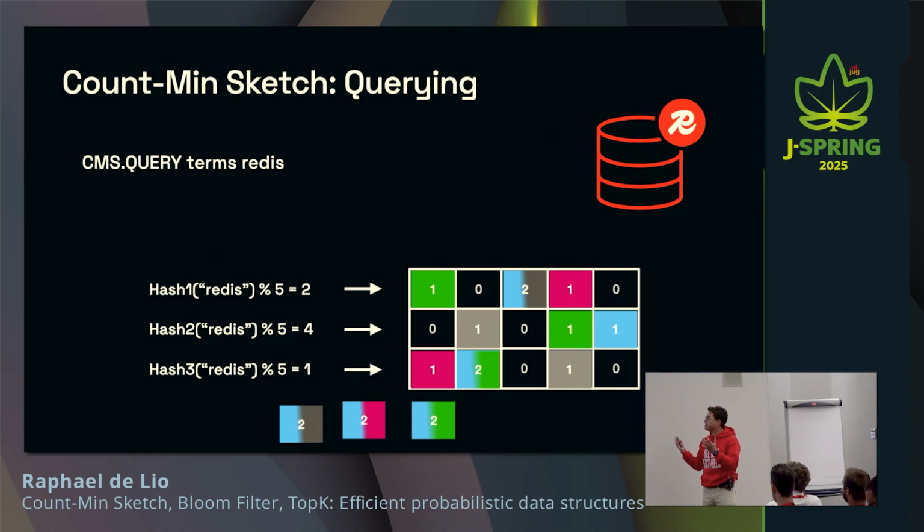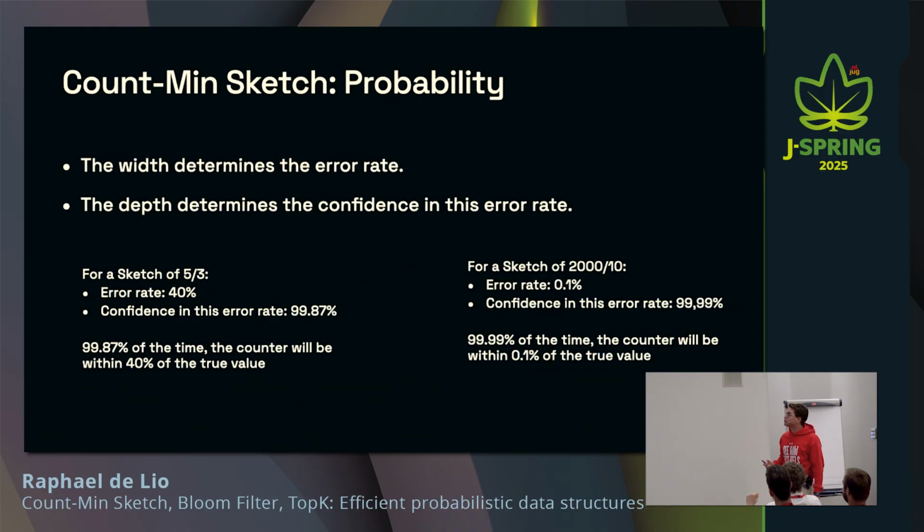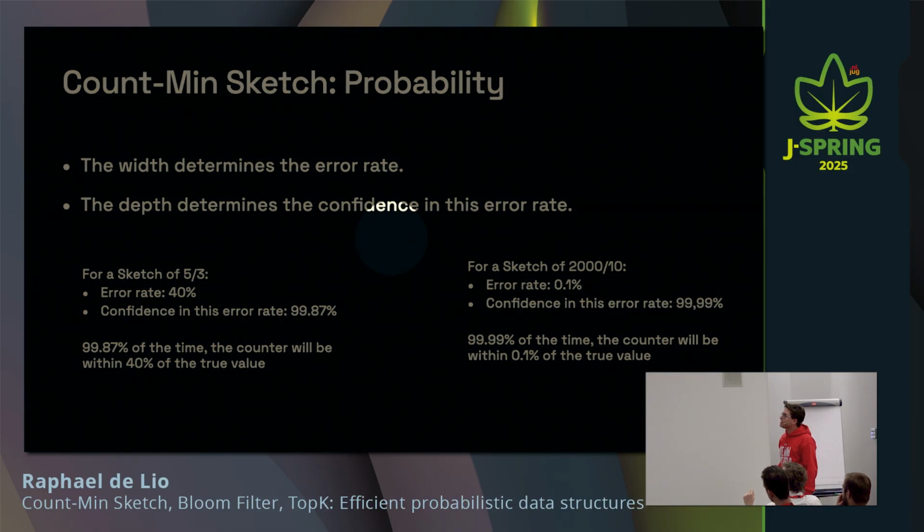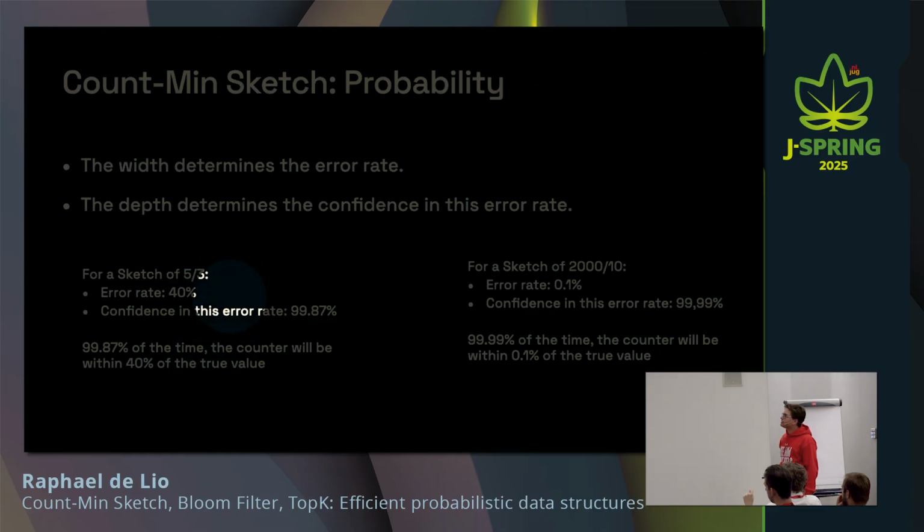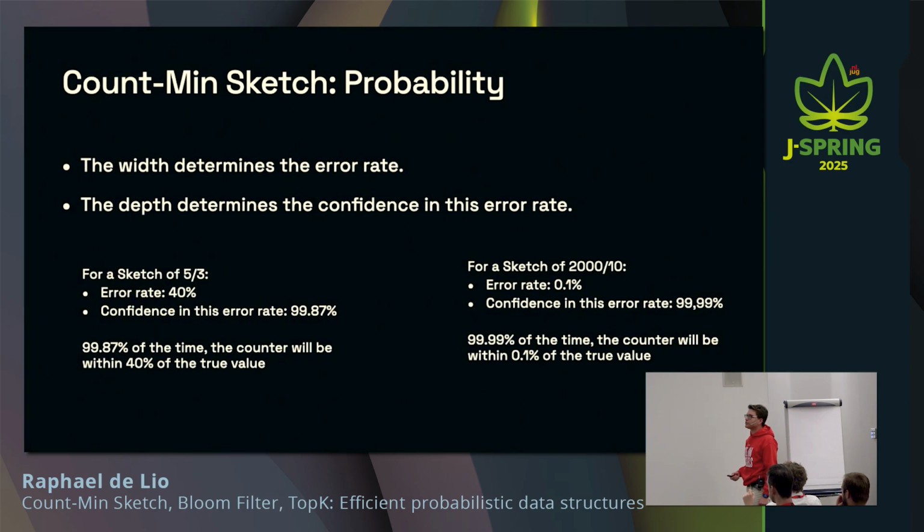But given the nature and the design of this data structure, it can give you a little bit of inaccuracy here. However, this accuracy can be controlled. So basically, when you look at the number of columns, we're talking about the error rate. When you look at the number of rows, we're talking about the confidence. So for a sketch of 5 by 3, as you were talking about there, we were looking at an error rate of 40% and the confidence in this error rate of 99.87%. So we could say that 99.87% of the time, the counter will be within 40% of the true value.